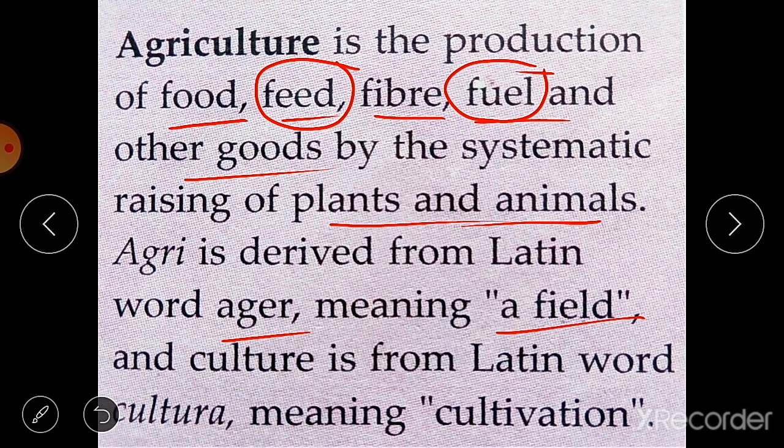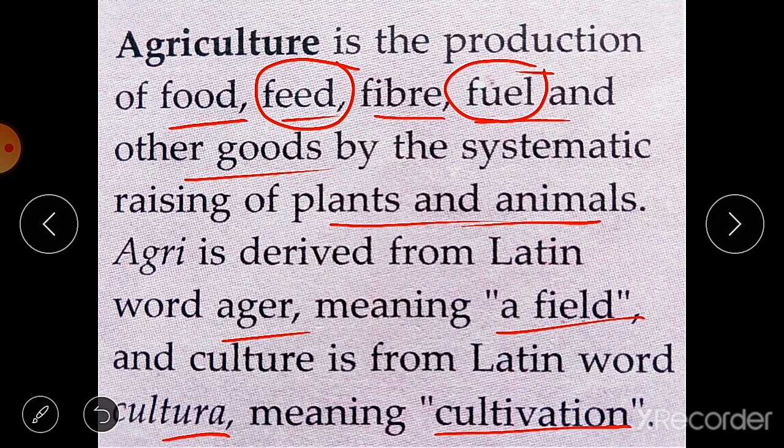Ager means a field, and the word culture is derived from Latin word cultura. It means cultivation. So cultivation in the field, or we can say a farm. Okay, so cultivation in the farm or field is known as agriculture. Cultivation of different types of plants. So this is the meaning of agriculture.